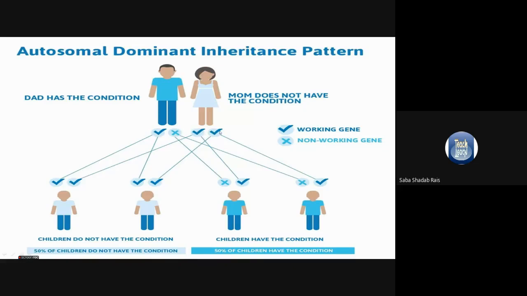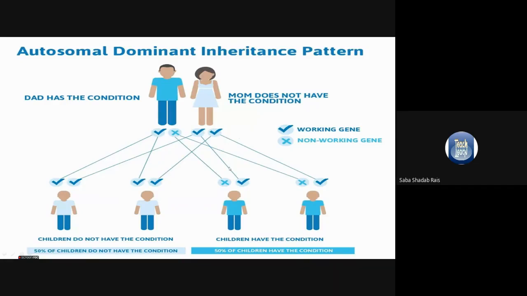Remember here that the affected gene is dominant. So even if a person receives a single copy, the person will show the disease. Same in the case of father, you can see, right? He is having one correct copy and one incorrect copy. So now father is giving one copy to all the offspring. Now mother is giving one.